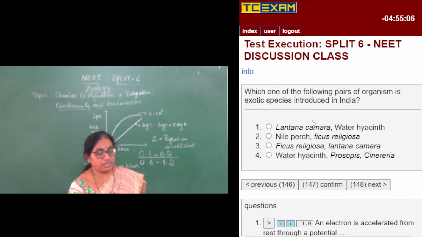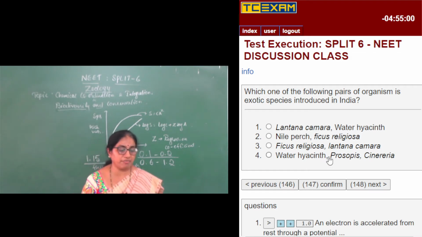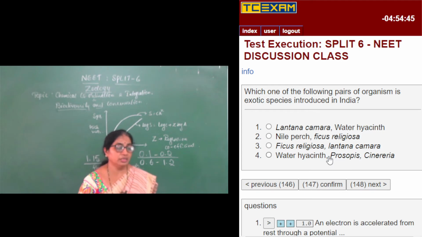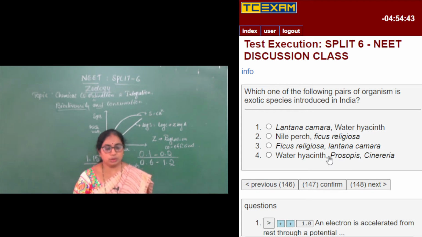The options given are: Lantana camara and water hyacinth; the second, Nile perch and Ficus religiosa; the third, Ficus religiosa and Lantana camara; and the fourth, water hyacinth and Prosopis cineraria. The right option must have both of them exotic and introduced in India. So Lantana camara and water hyacinth, both of them are exotic species which were introduced into India.